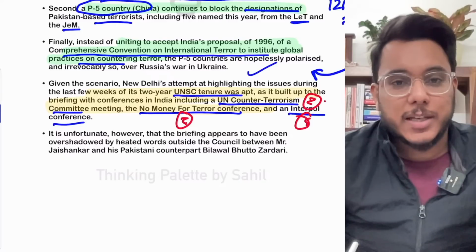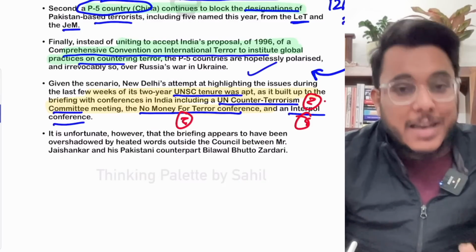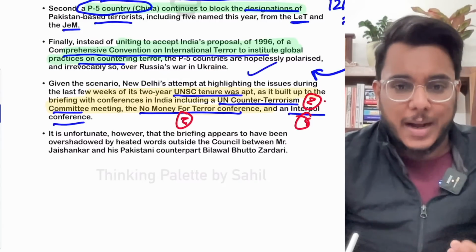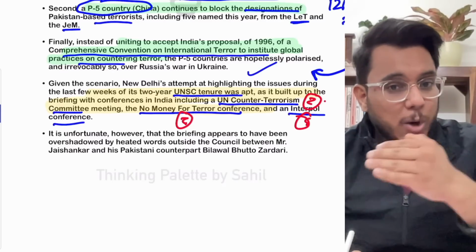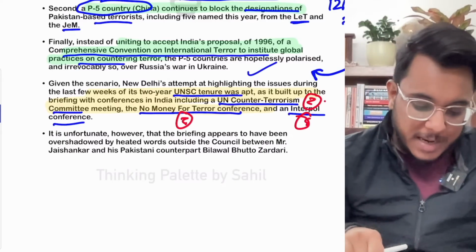So all these things show how India has played a very important role in bringing forth the negotiations against terrorism. This is very important, and as India's membership will be over by December, you should know, because a question can be asked on such a line.